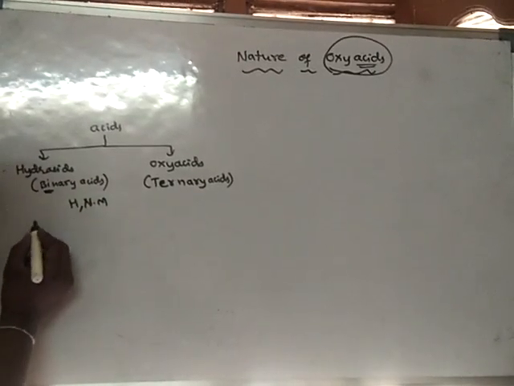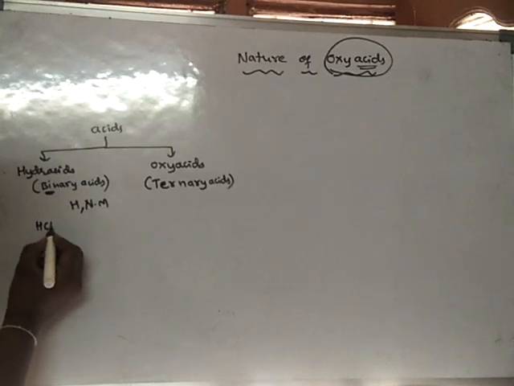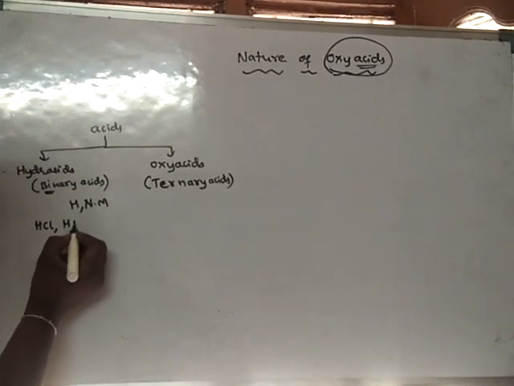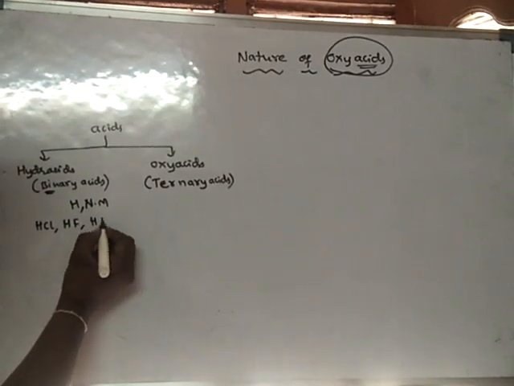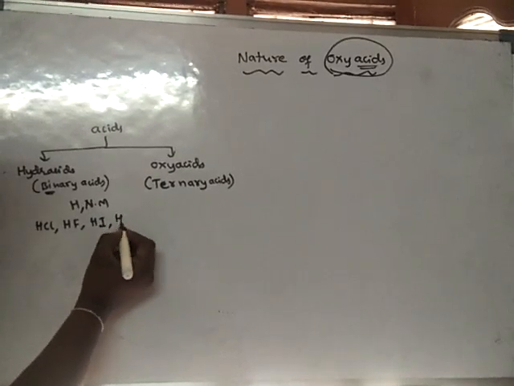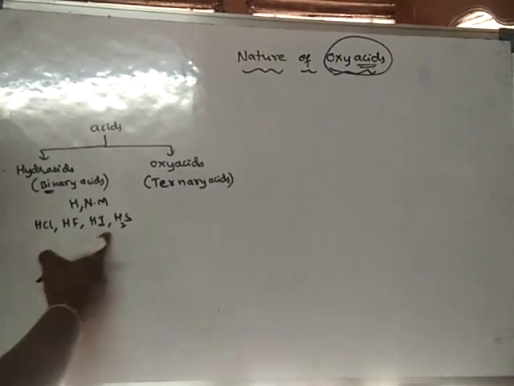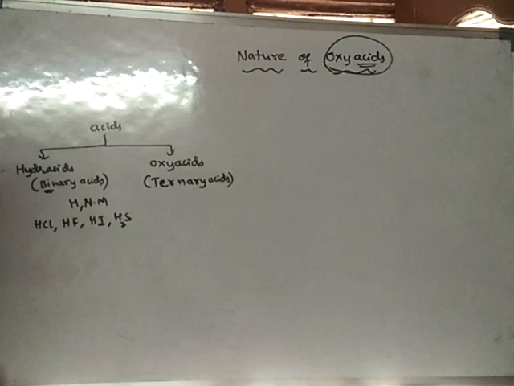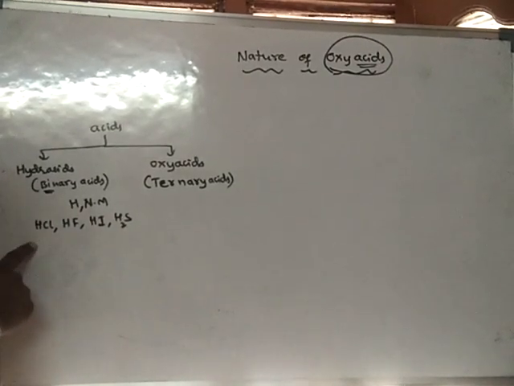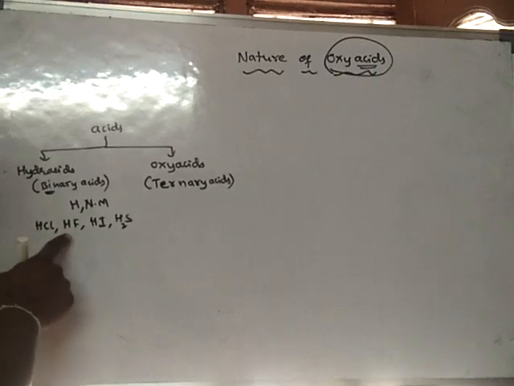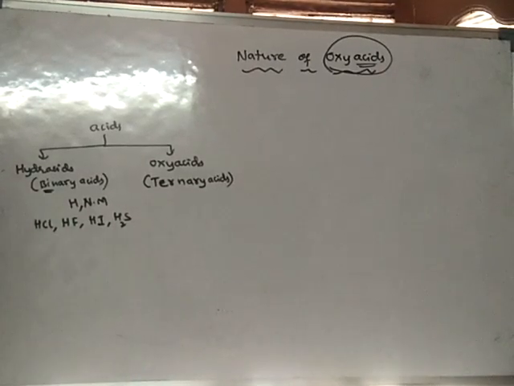For example, take HCl, HF, HI, H2S. These are acids. They contain only two elements. One element is a must, hydrogen, and the other element may be any non-metal.